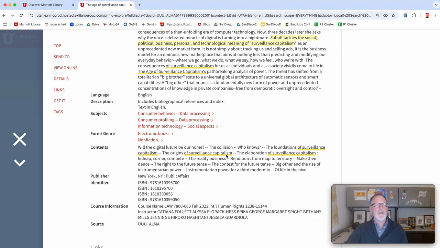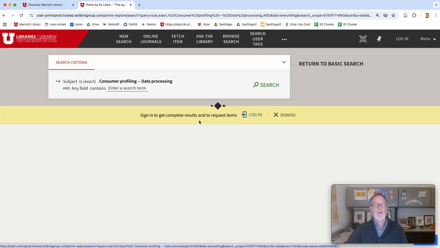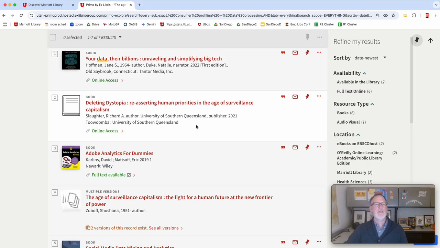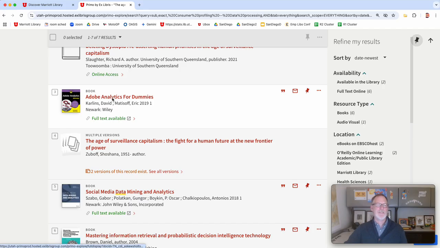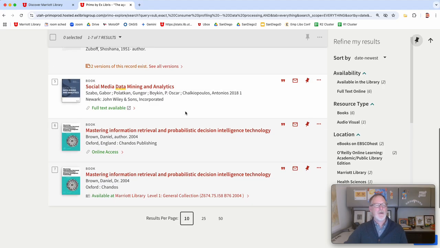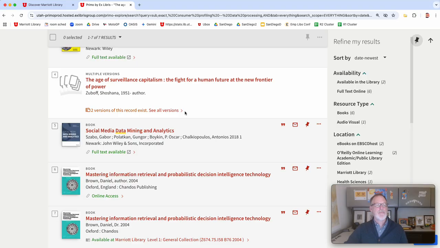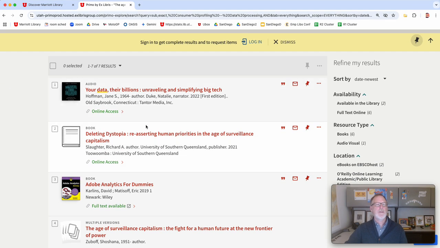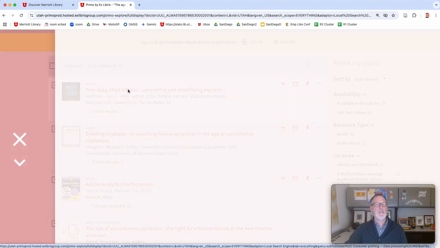But you can also see, these are Library of Congress subject headings. And so you can see information, technology, social aspects, consumer profiling. Ooh, that looks good. My mouse is going crazy. And then all of a sudden, there's other things connected to it. And there's even, of course, a For Dummies book. But you can get data mining, social media data mining, and maybe somebody's presenting this as just a computer science thing, and they're not looking at the social. So your data, their billions, 2022.